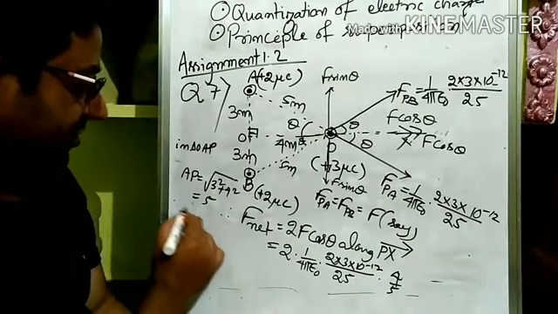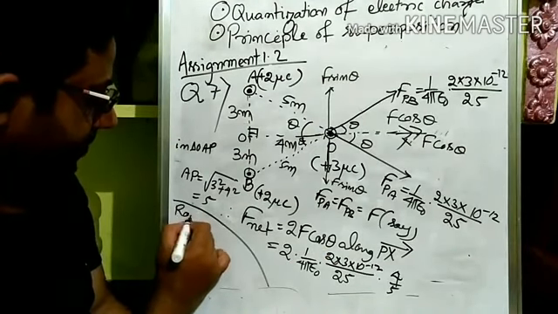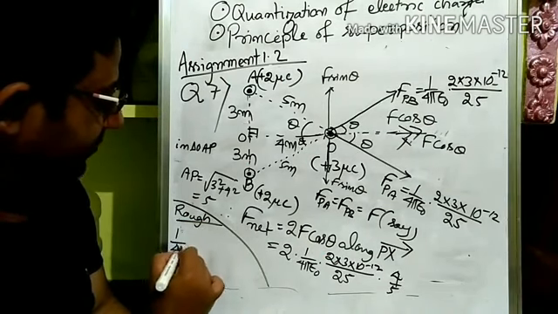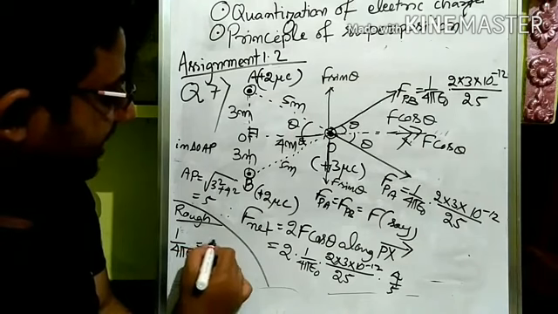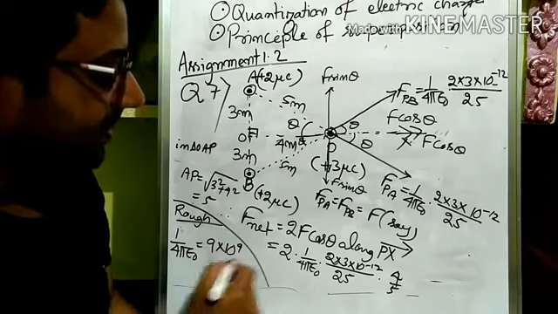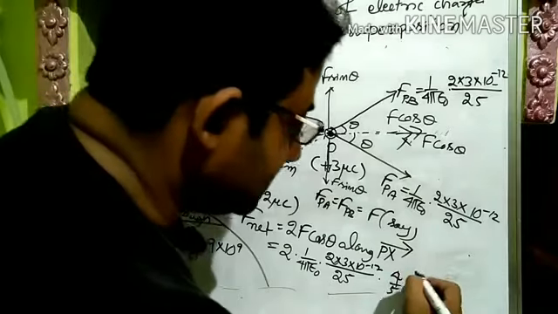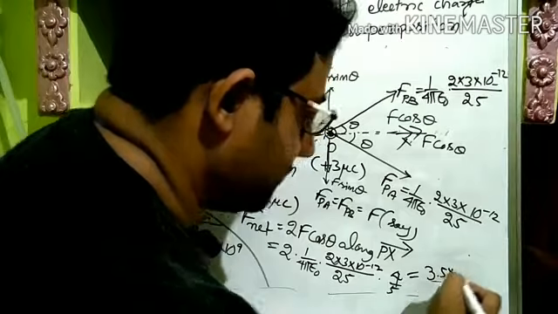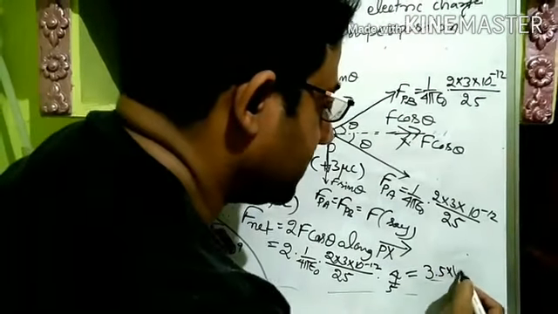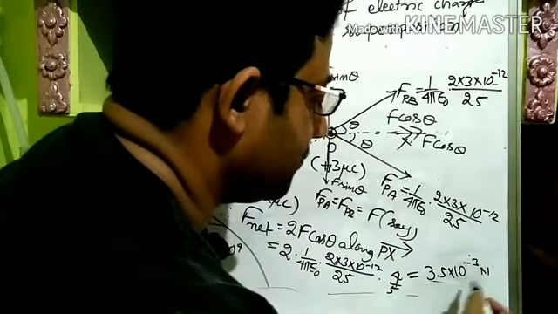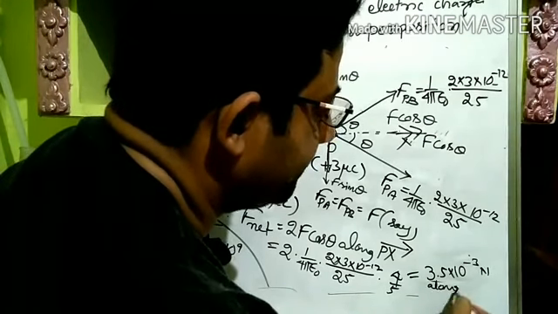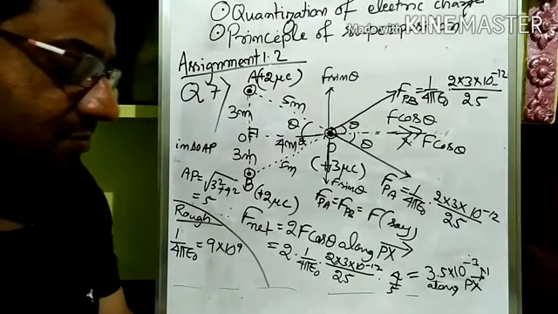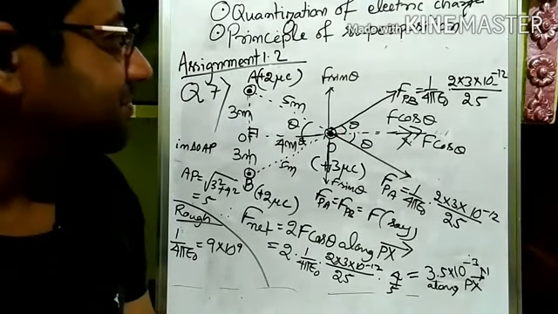For 1 by 4 pi epsilon naught, what will you put? That we have already done in the previous sessions, right? Wherever 1 by 4 pi epsilon naught comes, we can put directly 9 into 10 to the 9 there. And the final answer comes, this much is equal to 3.5 into 10 to the power minus 3 Newton along PX. That is the final answer. Is it clear to everybody?